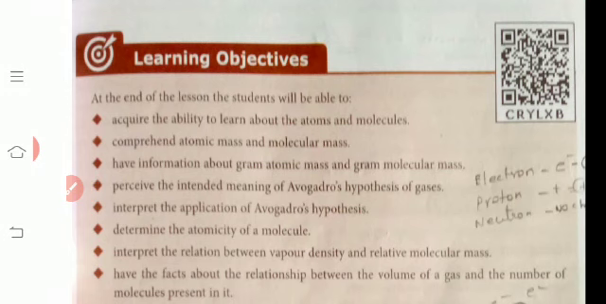Okay, introduction. You have learned in lower classes, 6th, 7th, 8th, that matter is around us everywhere. What is meant by matter? Matter is a material. All materials are found everywhere. Matter is made up of atoms. All materials are made up of atoms.